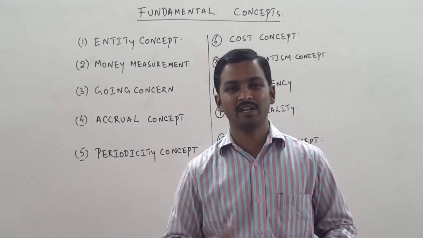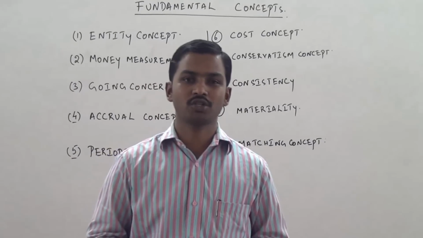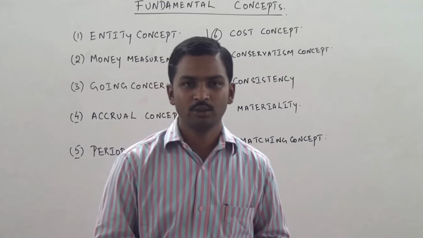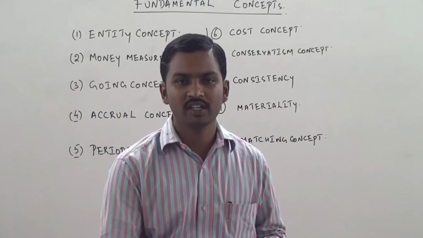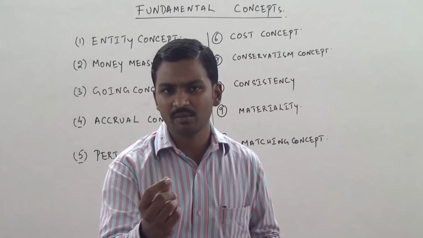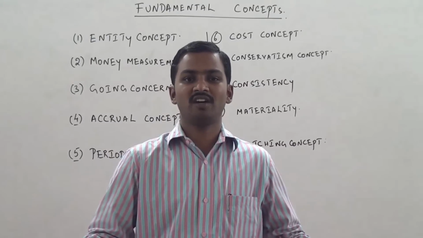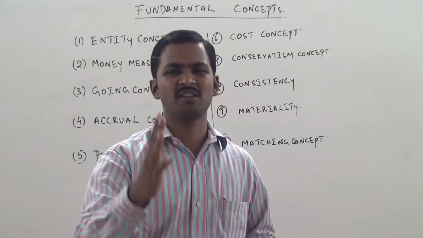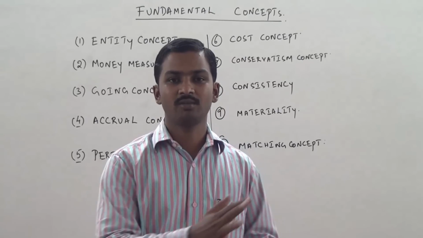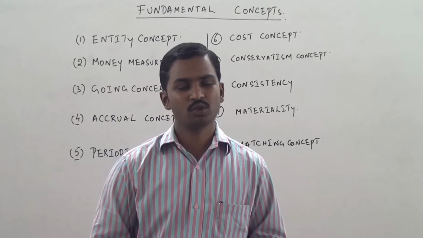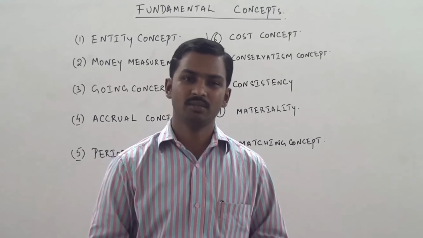See, if you want, you can experiment. Take a trading account, just change the value of closing stock. If you increase the value of closing stock, you will find that the profits have increased. If you decrease the value of closing stock, you will find that the profits have decreased. So profits can easily be altered just by changing the value of closing stock. How can I change the value of closing stock? No need to change anything, just change the method. Change it from FIFO to LIFO or LIFO to FIFO. Automatically values will change and profits will be affected. So it is not correct to change or alter the profits just by changing the methods.